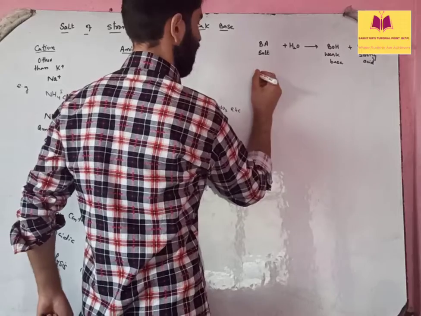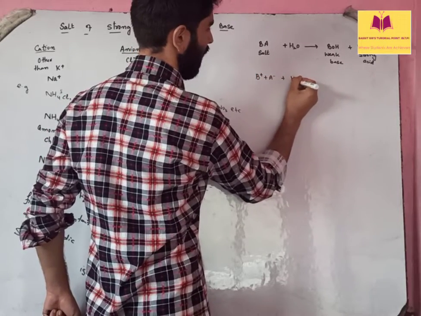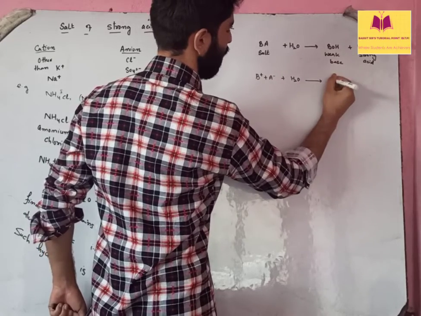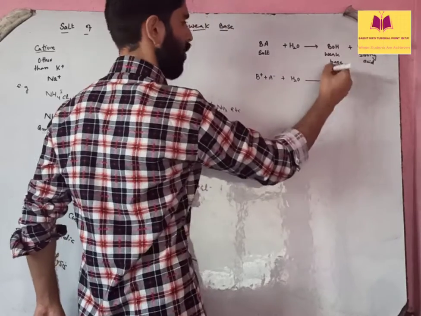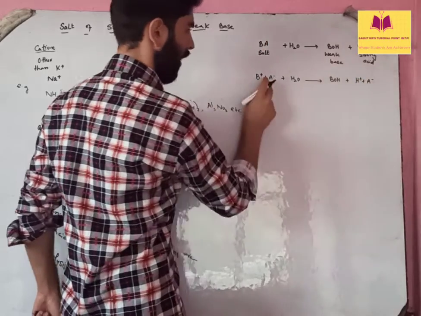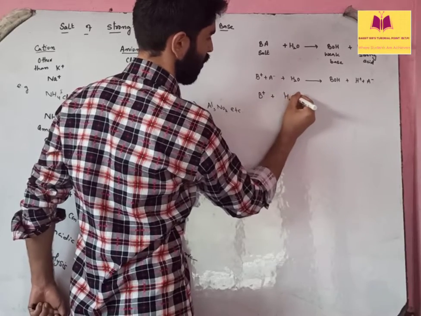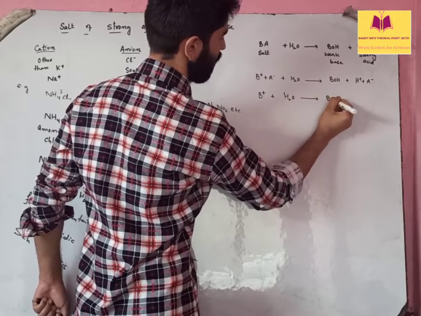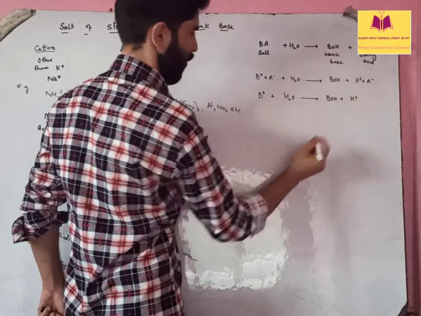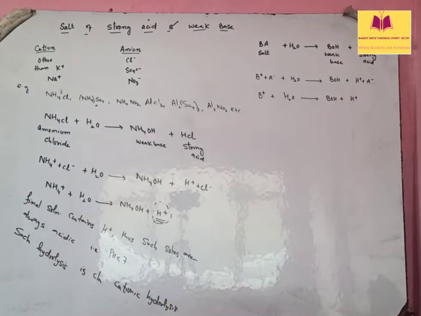तो आपको तो पता है salt dissociates, it produces B positive, A negative, and then H2O. Then BOH remains as such because it's weak. Then it is here H positive and A negative. A negative and A negative cancels out. So B positive plus H2O gives BOH plus H positive. So final solution contains H positive, which means the final solution is acidic in character. Okay. So this is what we are going to get here in this case.